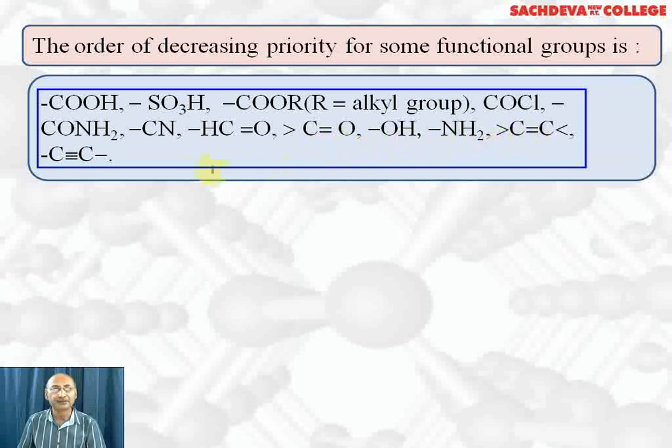Carbon-carbon double bond is preferred over carbon-carbon triple bond, provided the lowest sum rule is not violated. We keep in mind that double bond can only be preferred over triple bond provided the sum of the positions of double bond and triple bond is lowest.